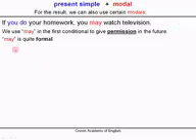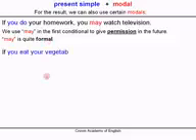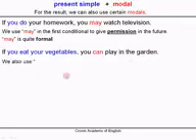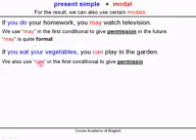But be careful, may is quite formal. It's actually quite rare in modern English. Okay? But it is correct. If you eat your vegetables, you can play in the garden. And this is the same meaning as may.